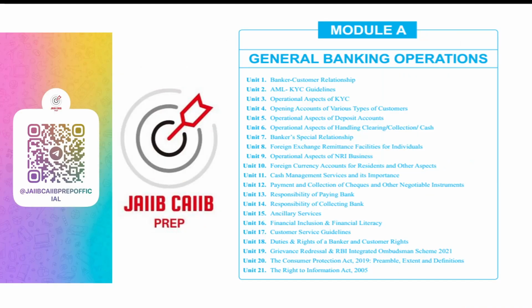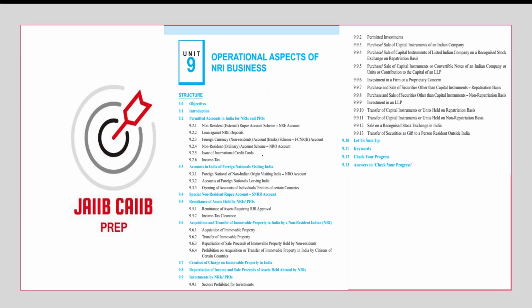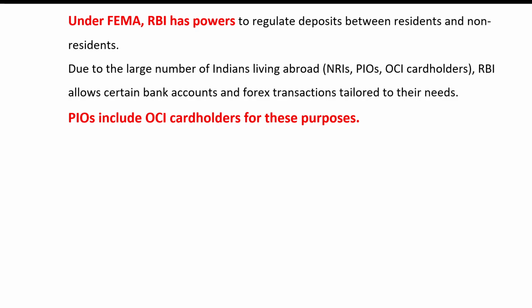In today's video, we're going to discuss unit number 9, operational aspects of NRI business. In this unit, we'll learn about the different types of accounts permitted in India for NRIs and PIOs, be it NRE account, FCNR account, NRO account, SNRR account, or what are the different investments NRIs and PIOs can make in India, and what is prohibited for them. What is repatriation, non-repatriation? We'll learn all about it in today's session, and we conclude the class by doing some practice questions. So let's begin our session.